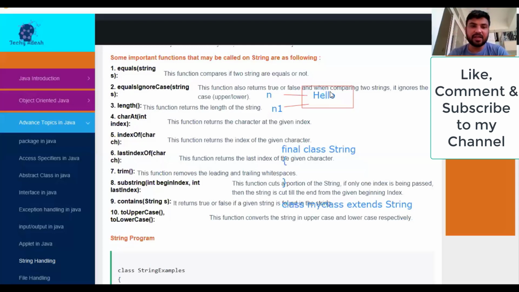Okay. Now there is another function. The function is trim. What does it do? This function removes the leading and trailing white spaces. It means if there are unnecessary spaces at the starting or at the end of the string, it removes those, right? Clear?